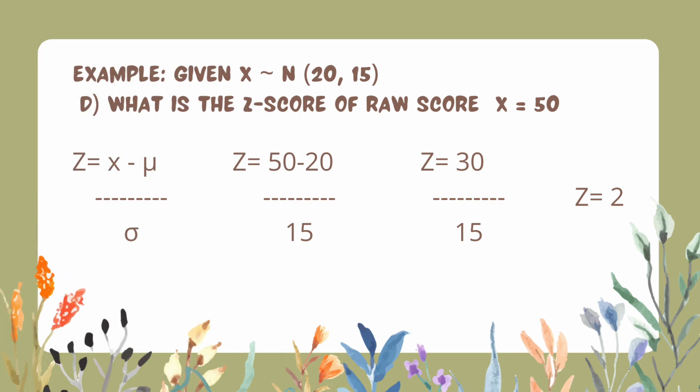Next example is, what is the z-score of raw score x equals 50? So, as you can see, z-score siya ulit. So, same formula. And yung gagawin natin is, ganun ulit. 50 minus 20 over 15. Bale, i-minus natin yung 50 sa 20, and then the answer will be 30 over 15. So, after we divide the 30 over 15, the answer will be 2. And that concludes the z-score.